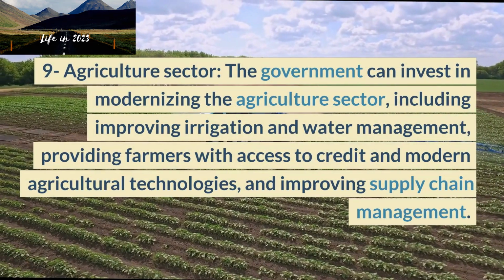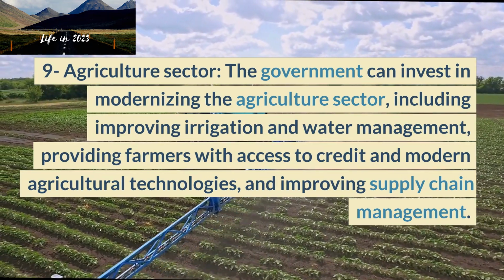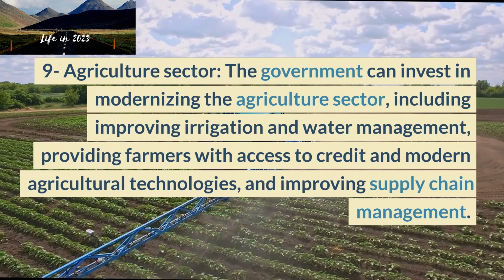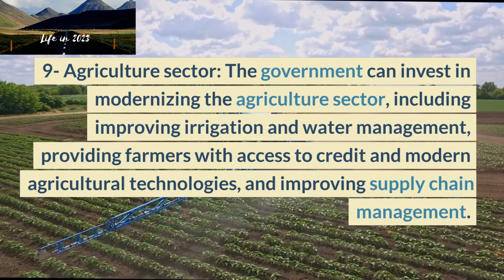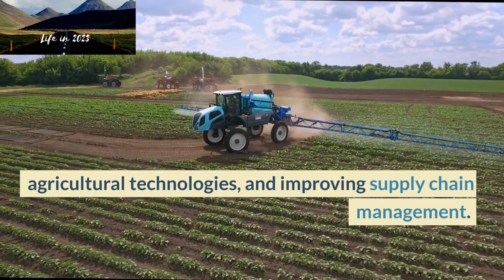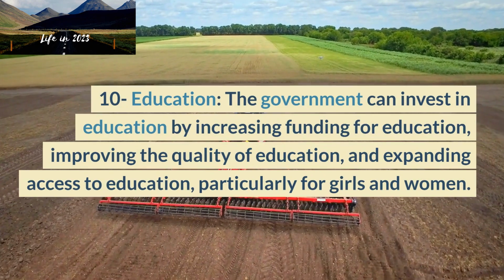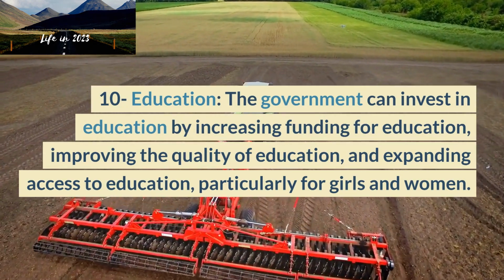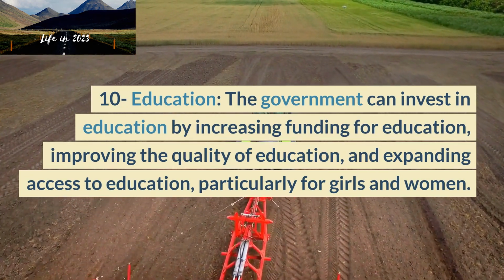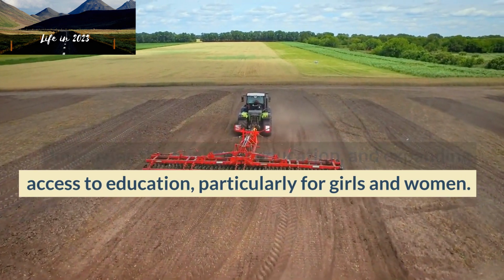9. Agriculture sector. The government can invest in modernizing the agriculture sector, including improving irrigation and water management, providing farmers with access to credit and modern agricultural technologies, and improving supply chain management. 10. Education. The government can invest in education by increasing funding for education, improving the quality of education, and expanding access to education, particularly for girls and women.